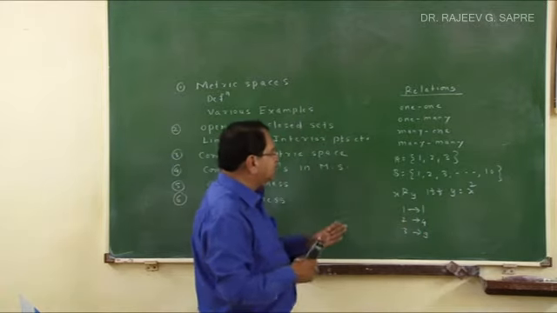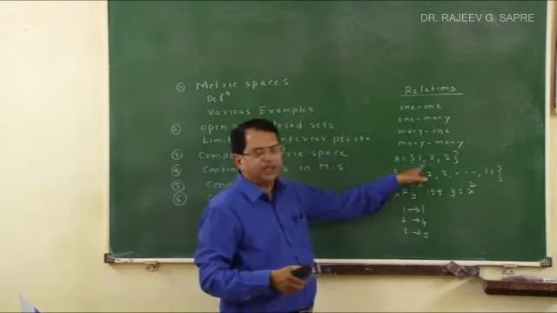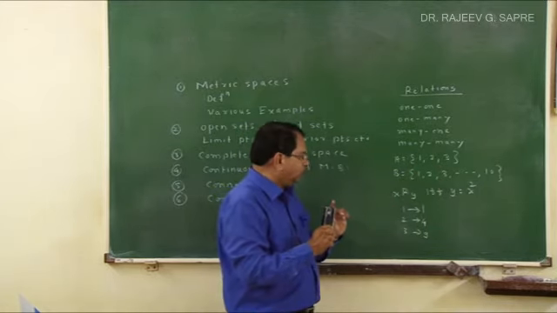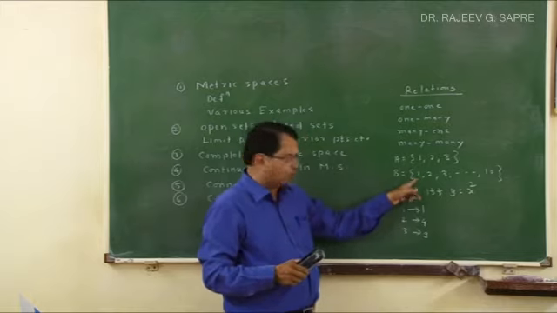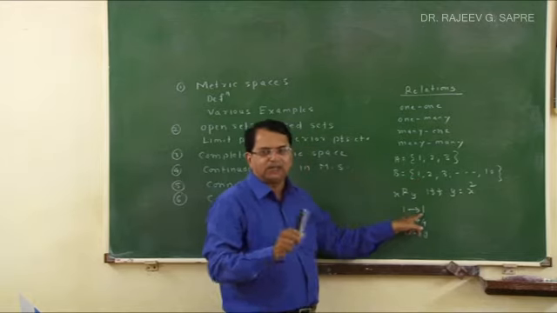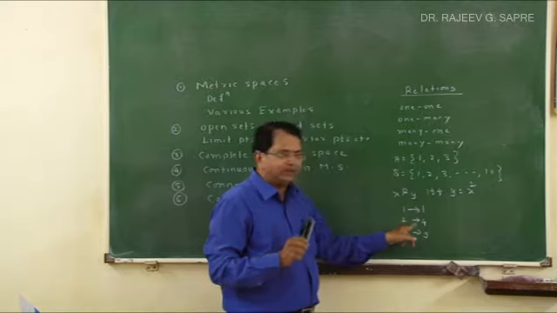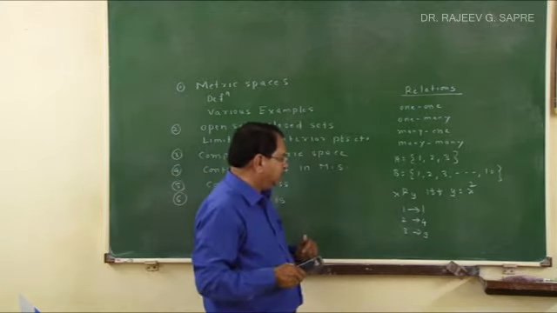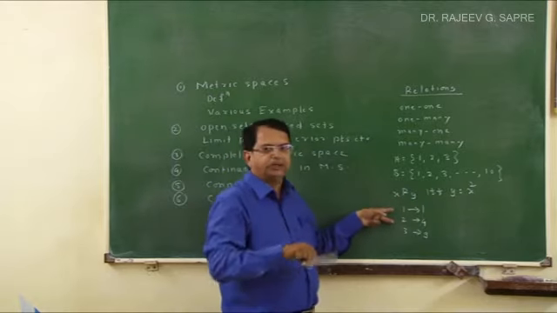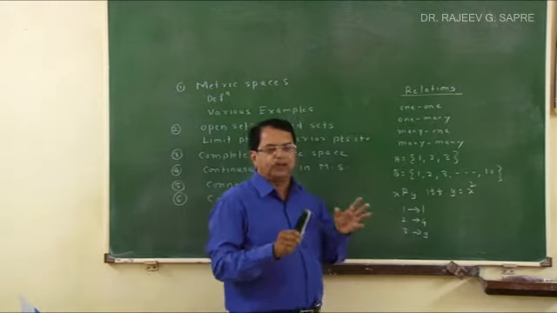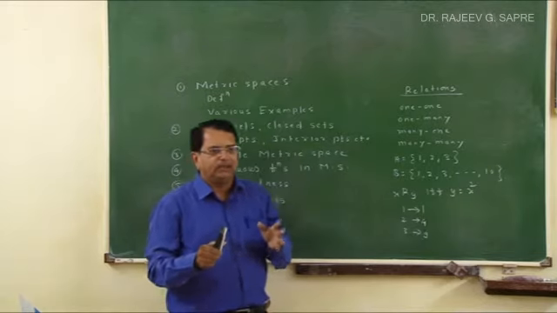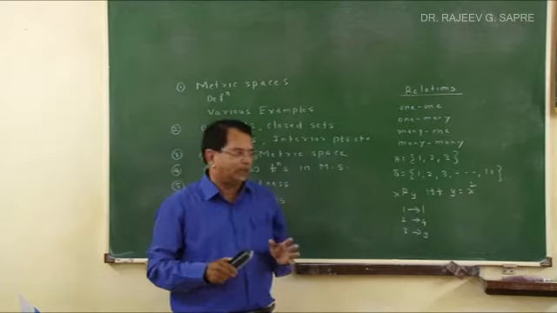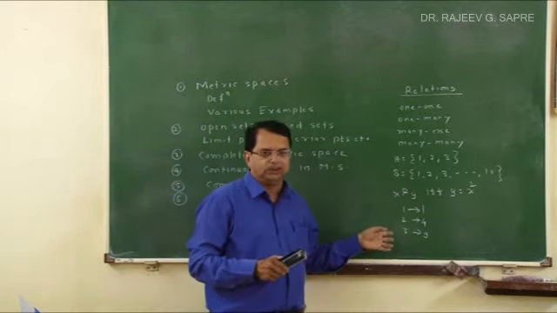So in this particular relation you can easily see that every element of set A is related with a unique element of set B. 1 is not related with anything other than 1. 2 is related with only 4, not related with any other elements other than 4 of the set B. So this relation will be a function because a function is that relation where every element of the domain is related with a unique element of the codomain, and so this relation is a function.